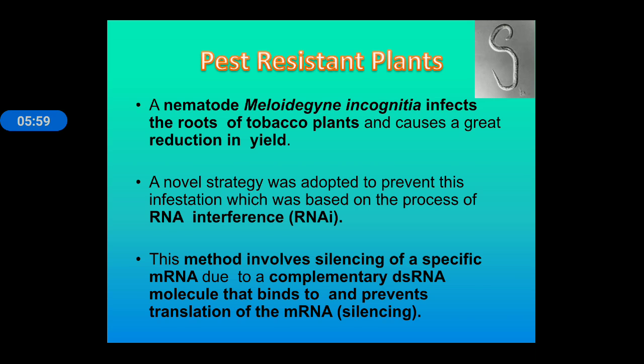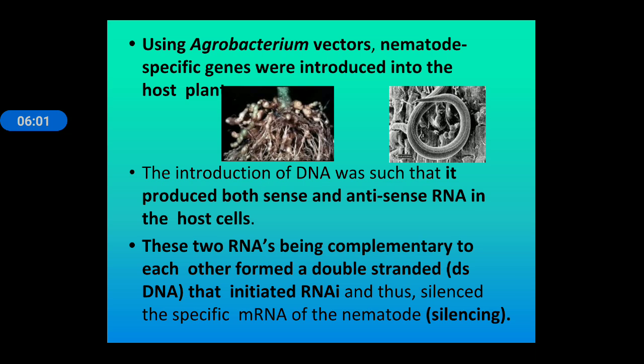Next, using an Agrobacterium vector, nematode-specific genes were introduced inside the host plant, and the introduction of DNA was such that it produced both sense and antisense RNA in the host. Since we know the two RNAs are complementary to each other, they form a double-stranded helix structure that initiates RNA interference or RNA silencing.